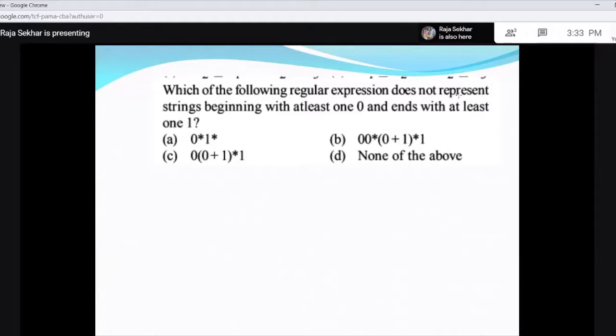Which of the following regular expressions does not represent strings beginning with at least 1 0 and ending with at least 1 1? So you can just observe the things. It starts with 0, but this is not going to give you all strings that begin with 0. And similarly, you go for this B. So 1 0 compulsory. So the strings are beginning with 0, and this 1 is compulsory. So strings are ending with 1.